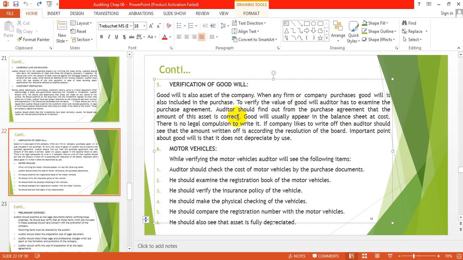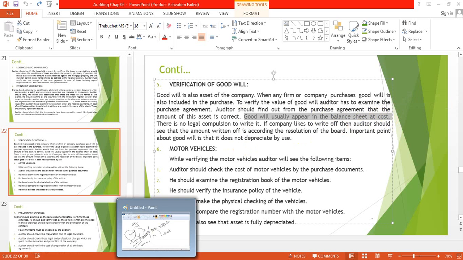So in the agreement, they will check that they recorded this properly or not. Goodwill usually appears in the balance sheet at cost, at what cost we purchased. That is 10 lakh in our example.